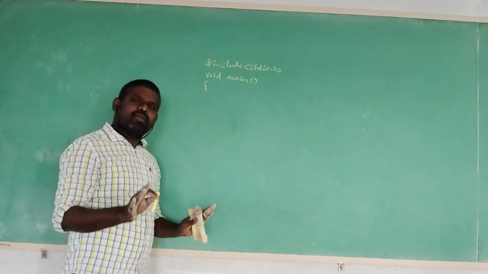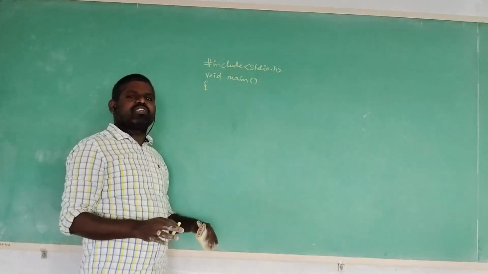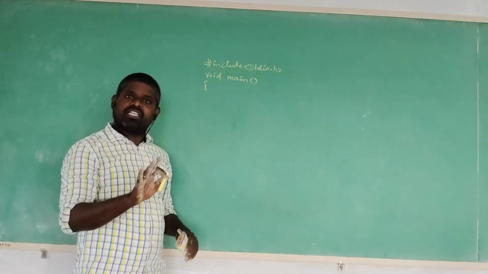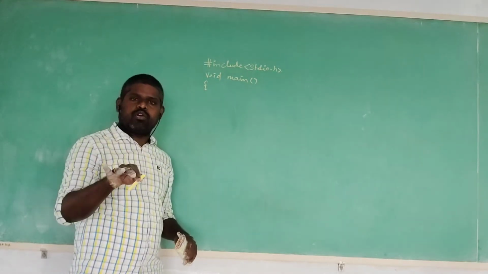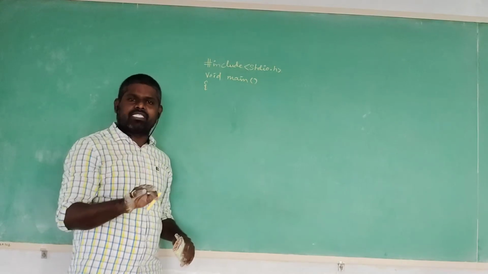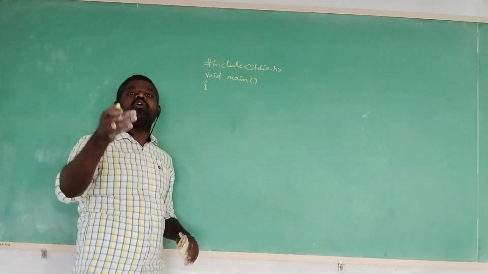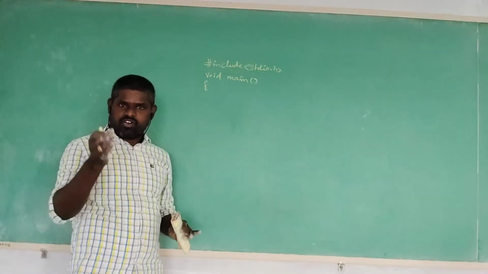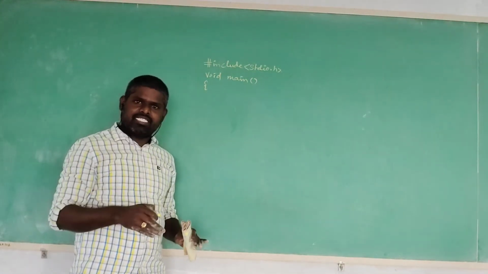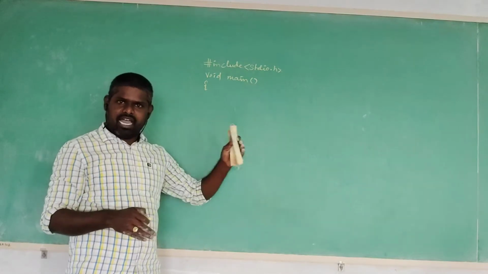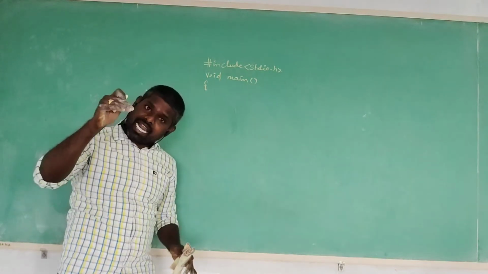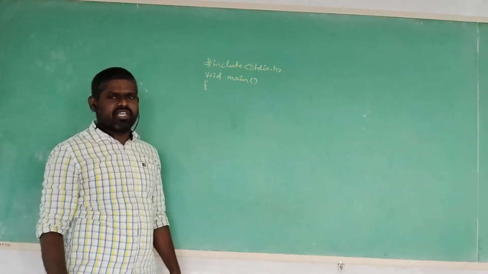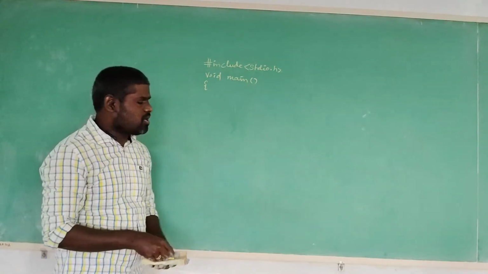Of course, some people say we can execute a program without main through macros or the preprocessor, but internally the main function is still executing.